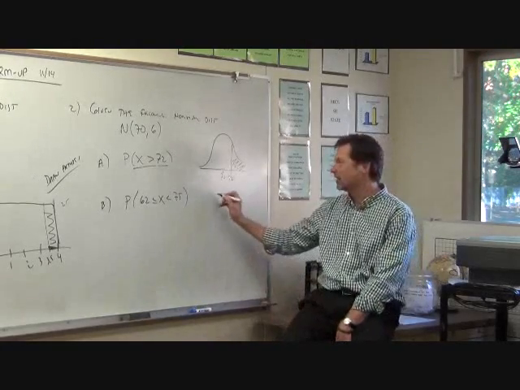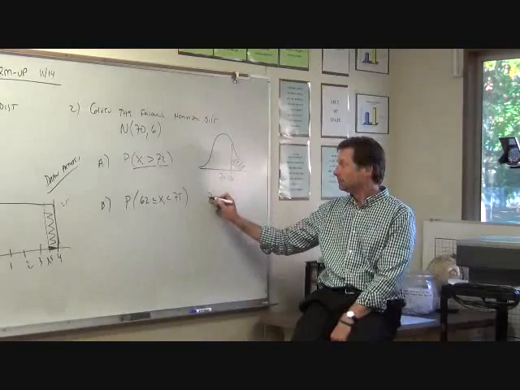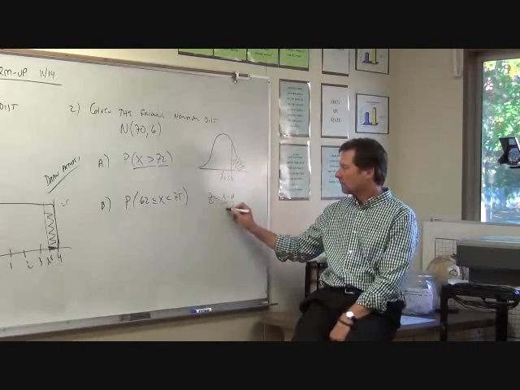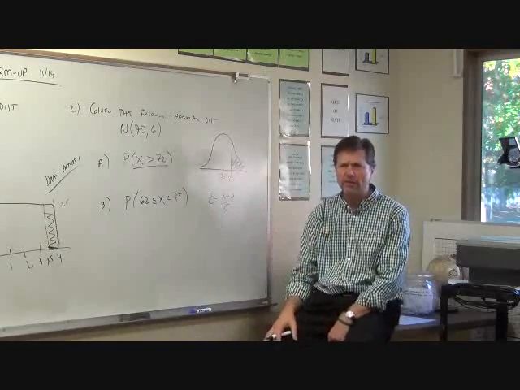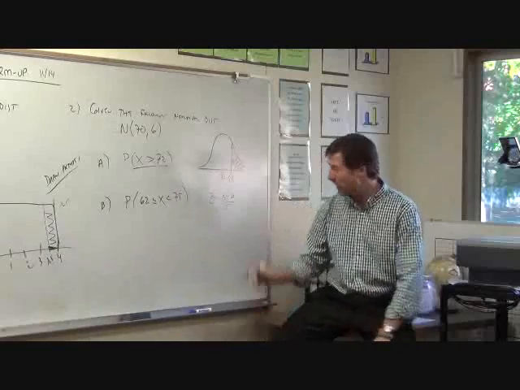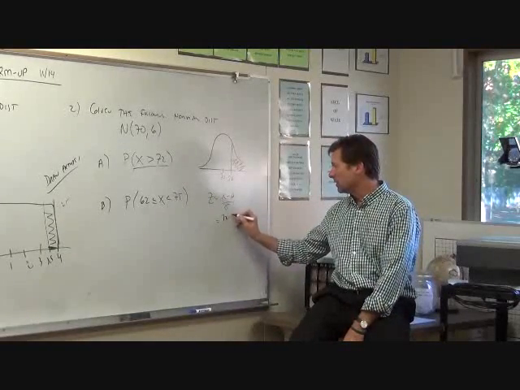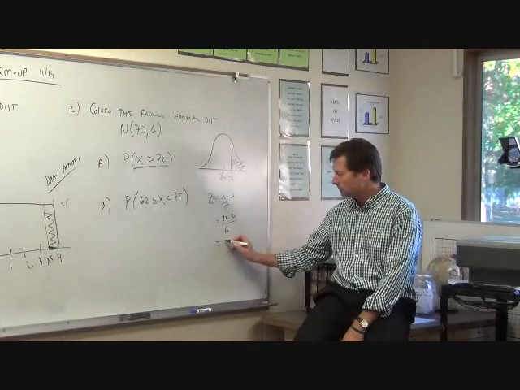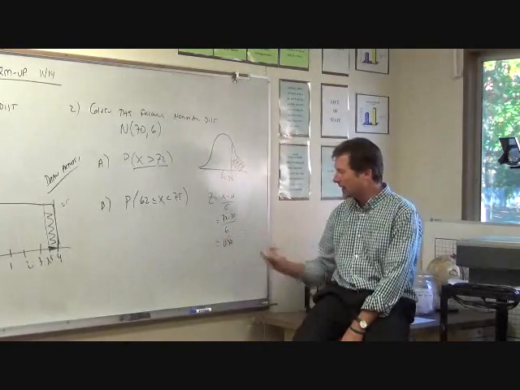Formula. I always write down the formula. Z equals x minus mean divided by standard deviation. And remember, z-score is how many standard deviations you are from the mean. So how many standard deviations is 72 from 70? We plug in the numbers: 72 minus 70 over 6. So what's our z-score? It's 0.33. It kind of keeps going.